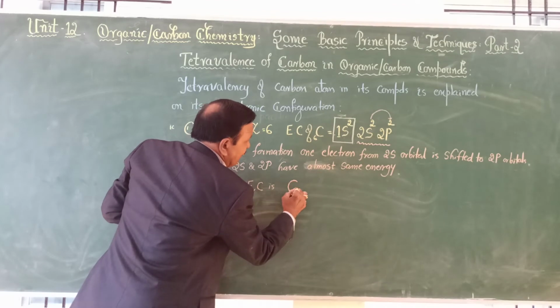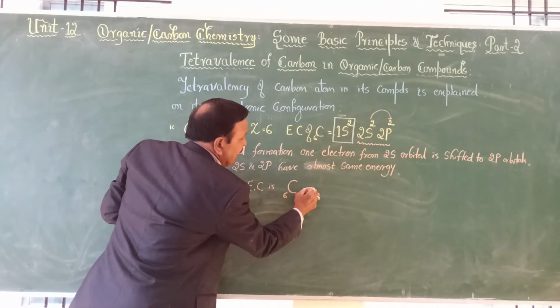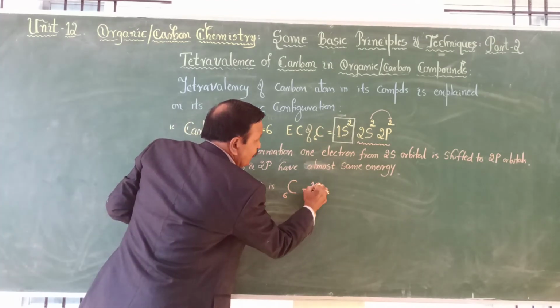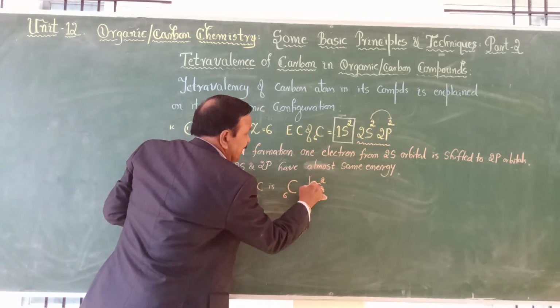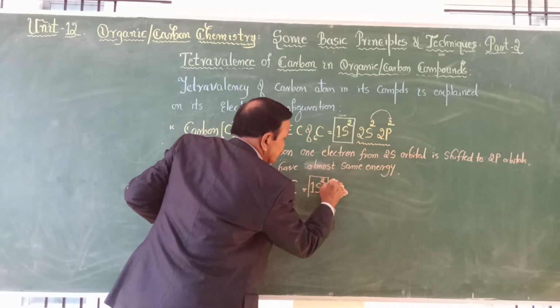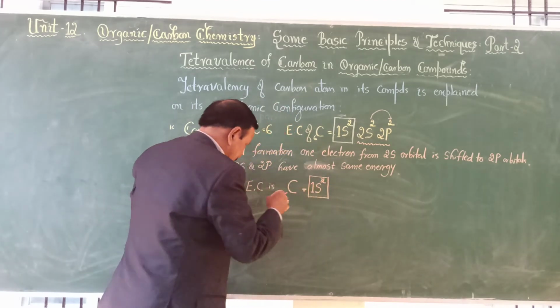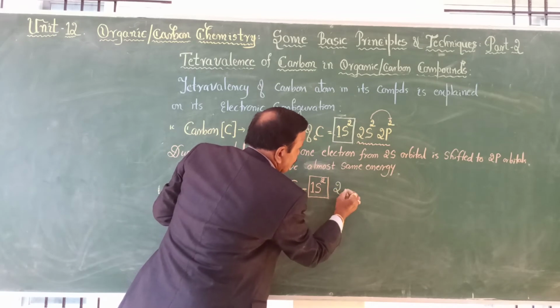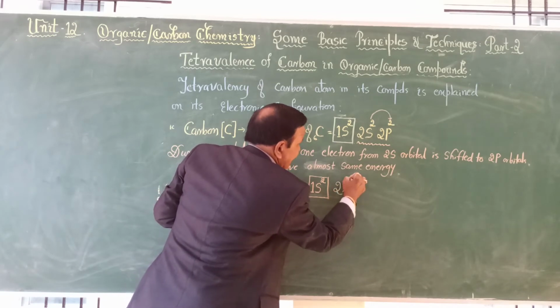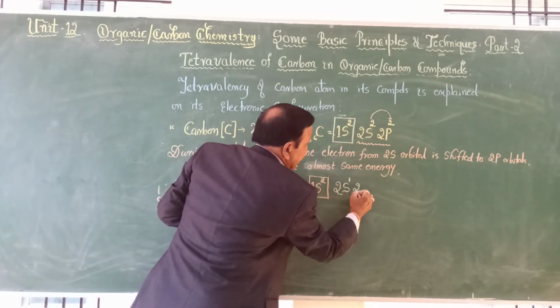1s2. This is already completed, so it will not take part in the reaction, and 1 electron is going to jump. So 2s1 and 2p3.